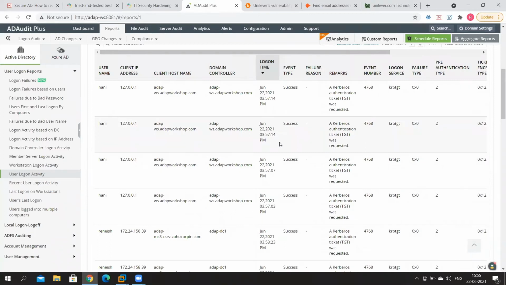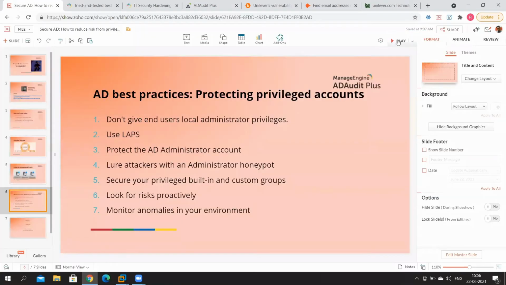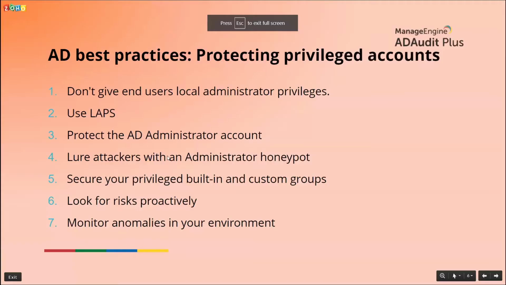Now, when it comes to Active Directory administrator accounts, point number 4, you can also create what's known as an administrator honeypot and secure yourself better. This is actually pretty simple to do. All the instances of Active Directory have a built-in administrator account which cannot be deleted or locked out. But what you can do is rename this built-in administrator account so it stays somewhat hidden from attackers.